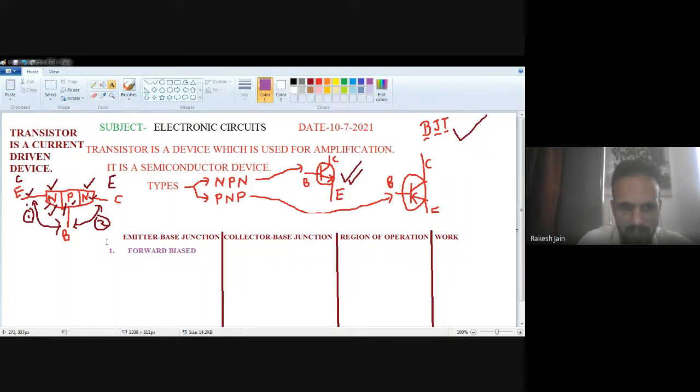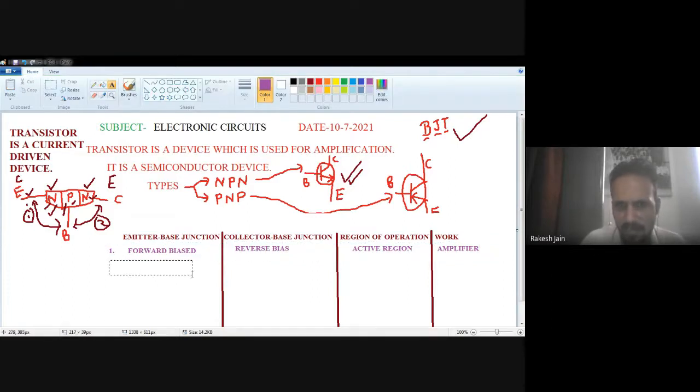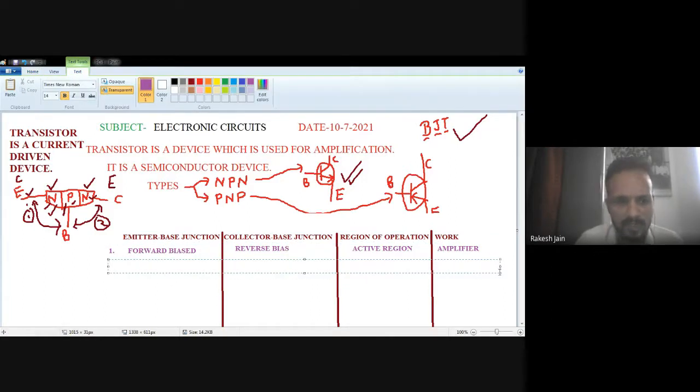Whenever the emitter base junction is forward bias and the collector base junction is reverse bias, at that time the region of operation of the transistor is the active region. And during the active region, the transistor works as an amplifier to amplify the current. So there are so many questions related with this.